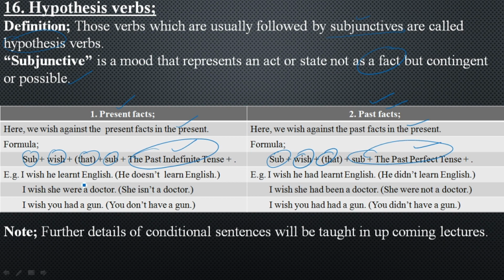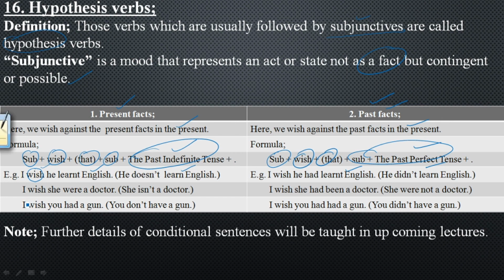Now, I wish he learned English. Over there, this is a wish. In reality, he has not learned English. I say that he doesn't learn English. Clear? He doesn't learn English. I wish he learned English, but the reality is that I am wishing that he had learned, but in fact, he does not know English. And how could it be changed into the past? We say, I wish he had learned English, means he didn't learn English in the past.